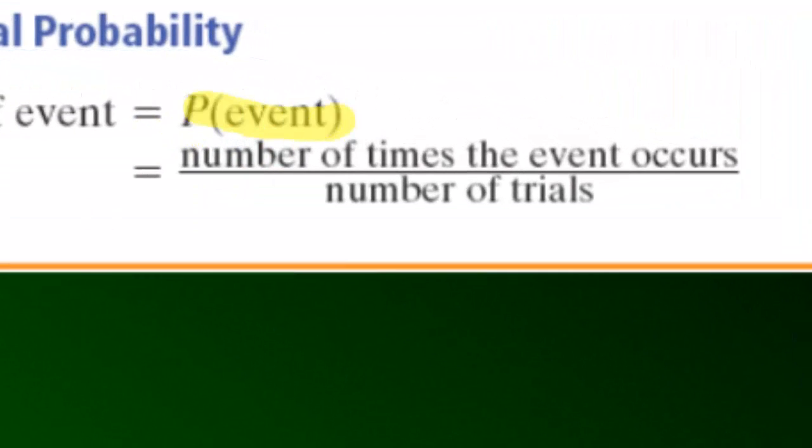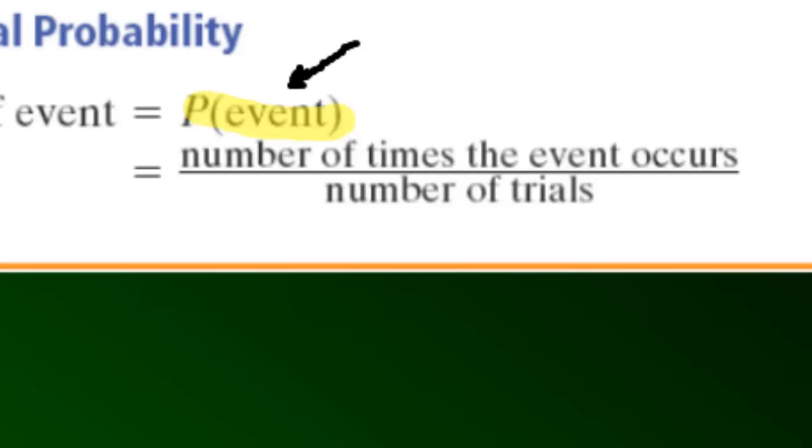The notation P of event is very important. When you're writing down the probability of an event, you use this notation, P of event, and in here you put the event that you're giving the probability of. So if we did a heads-tails experiment and we wanted the probability of getting heads, we'd put probability of heads. If we were doing tails, we put probability of tails. So that's number one: the parentheses contains what event you are looking at in particular.